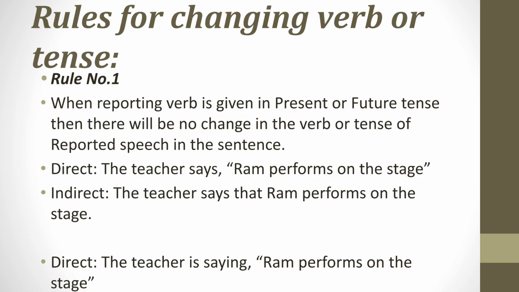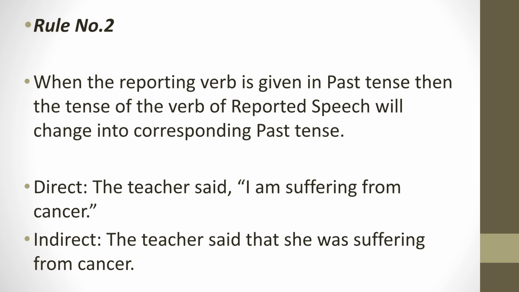For verb and tense changes, Rule 1 states that if the reporting verb is in the present or future tense, there is no change in the tense of the reported speech. This is illustrated by the examples provided. Rule number 2 for verb changes says that when the reporting verb is in the past tense, the tense of the reported speech changes to the corresponding past tense. The example provided shows this change.